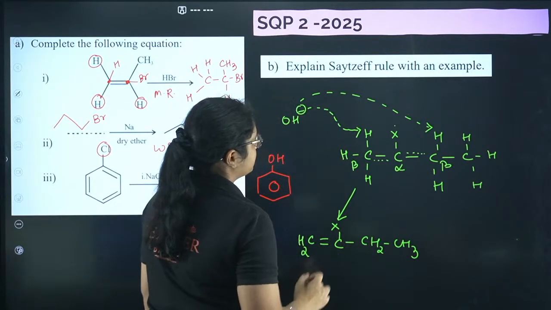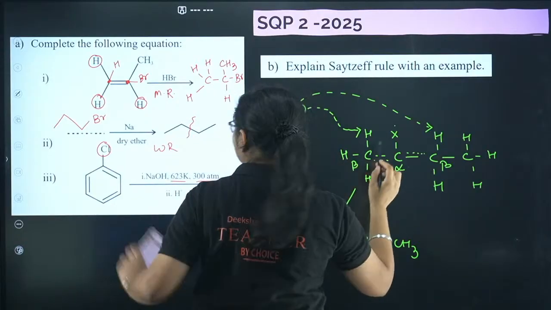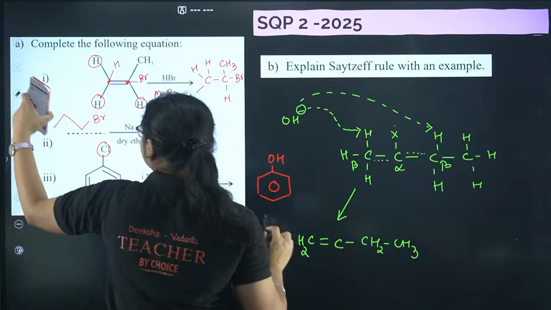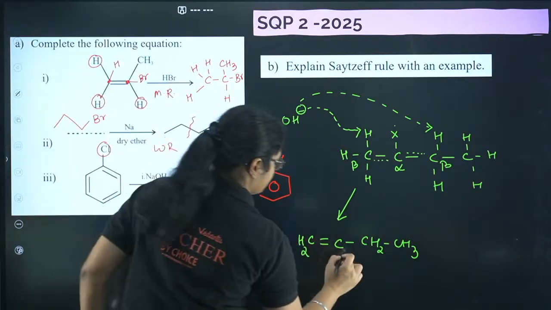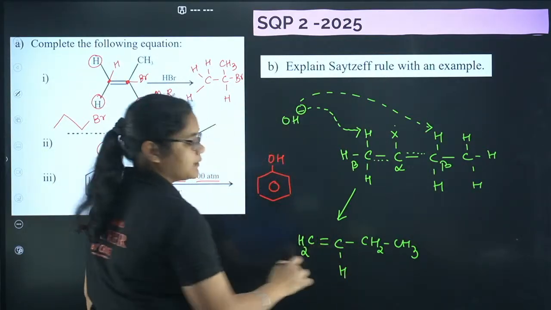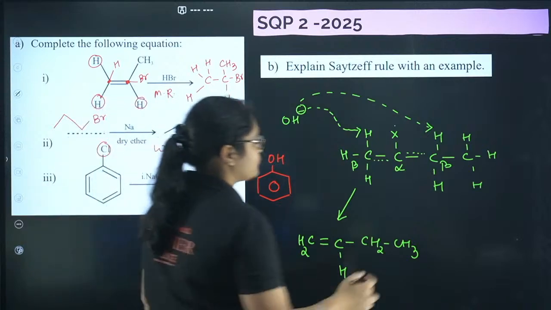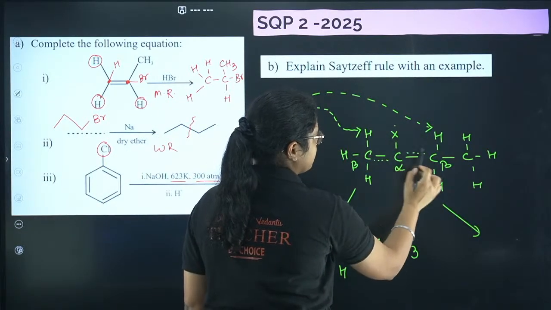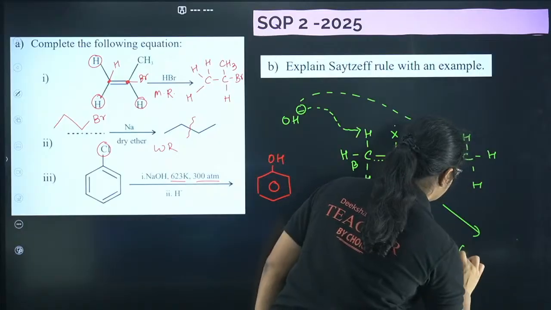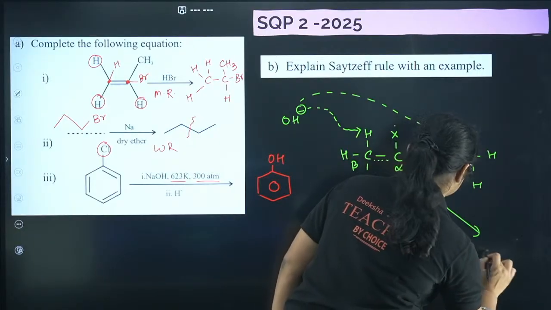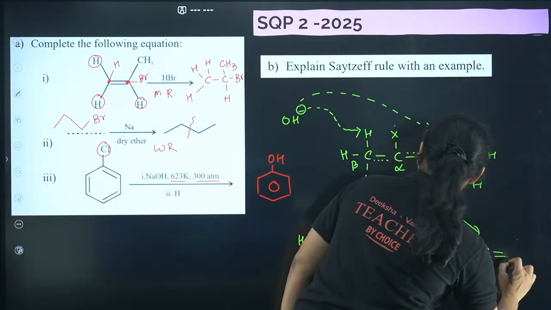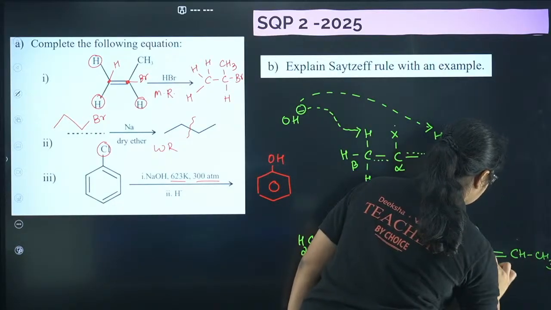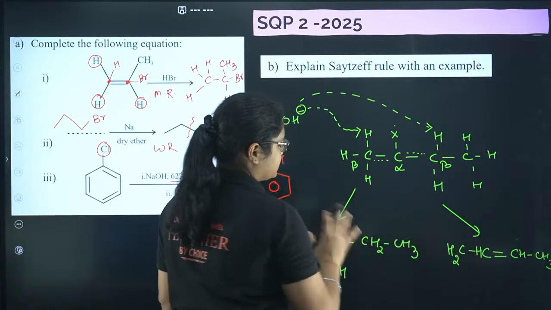X will also go, right? No X is there because the double bond is formed here. So this is one product formed here, and there is another product also. What will happen when you take this H? X will be removed and we'll get a double bond here. So I'll get CH2 C double bond CH CH3. So this is one product, this is another product.